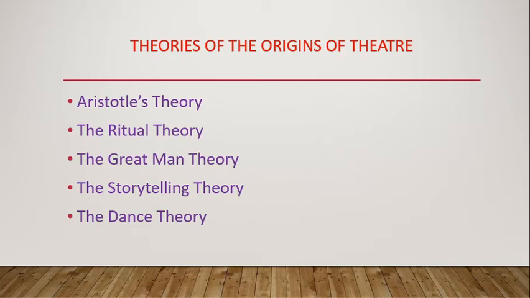The second theory is the ritual theory. Probably the most fashionable but not necessarily the most correct view of the origin of theatre is the ritual theory, which proposes that Greek drama evolved from early religious rituals devoted to the god Dionysus.